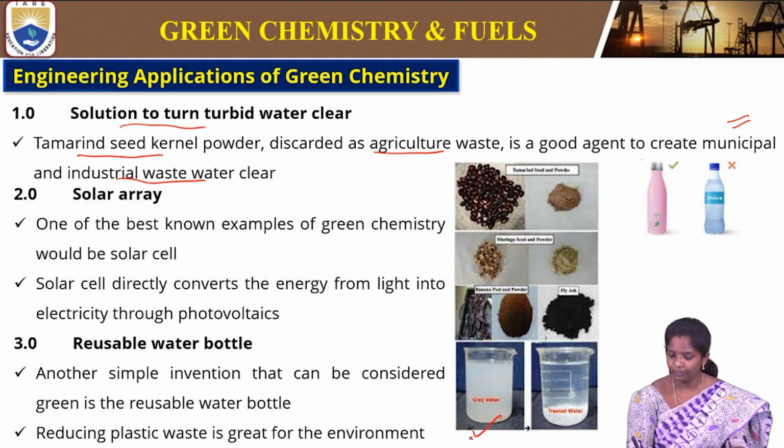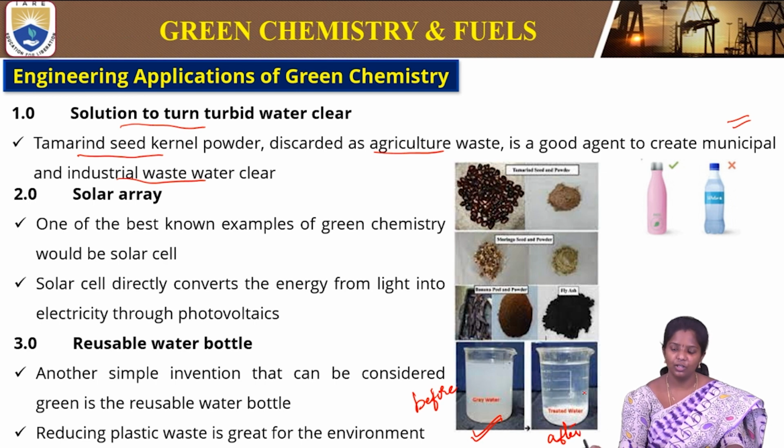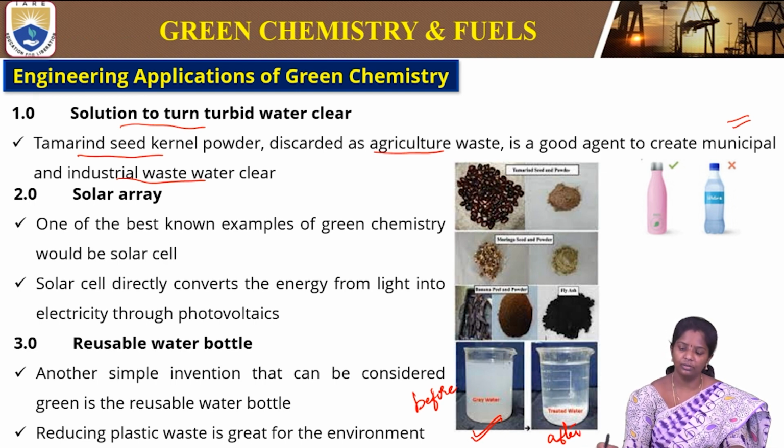See this water before treatment with kernel powder, and after it is treated, it is clear. So that is how it is used. The green method is used for converting turbid water into clear water.